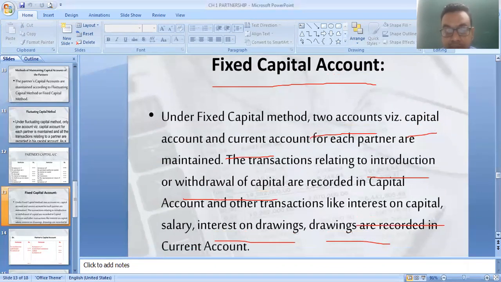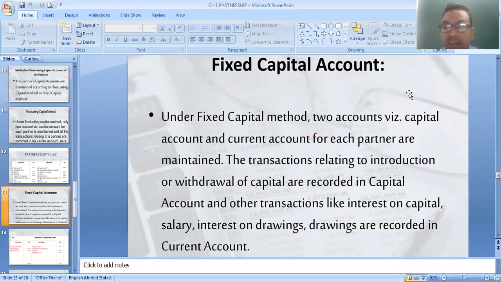Okay. So again I want to repeat: under the fixed capital method you have to prepare two accounts, the partners' capital account and the partners' current account. Now, which transactions are recorded in the partners' capital account? The transactions relating to introduction and withdrawal of capital are recorded in the partners' capital account. All remaining transactions are recorded in the partners' current account.